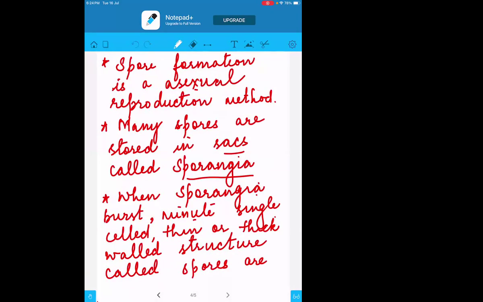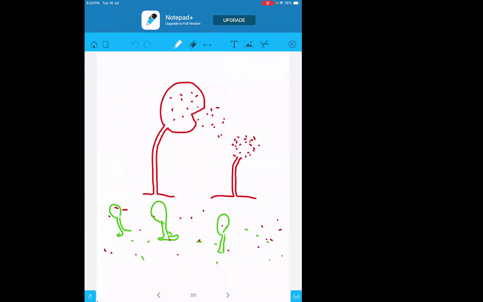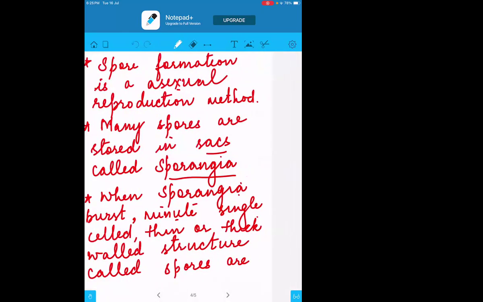So when the head burst out, what have we got? We have got so many single cell spores out of it.